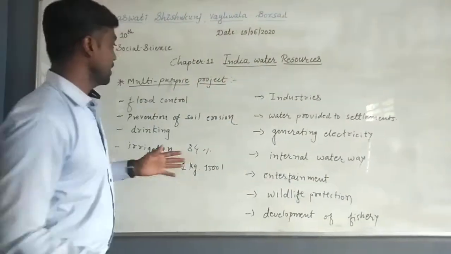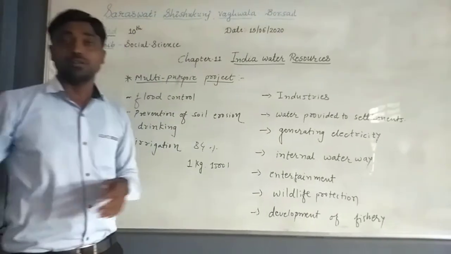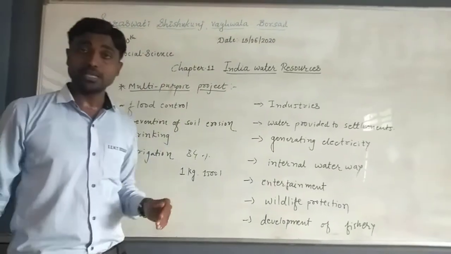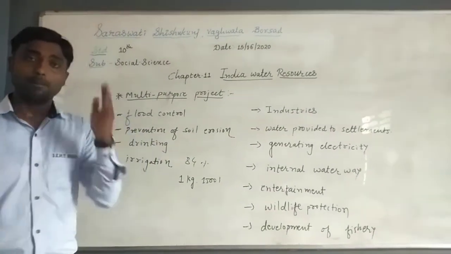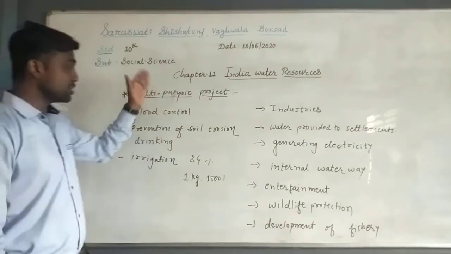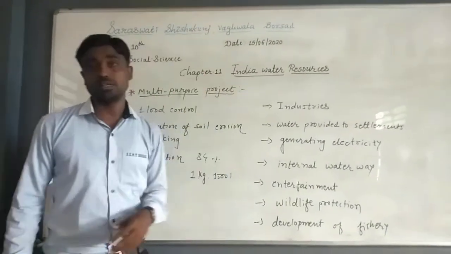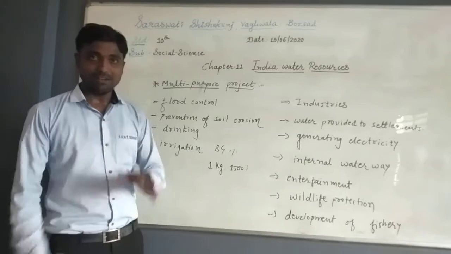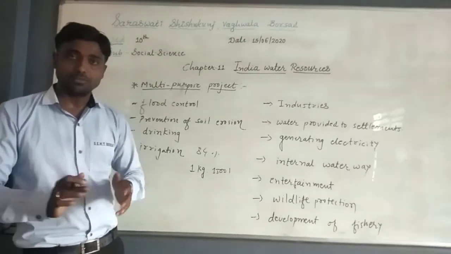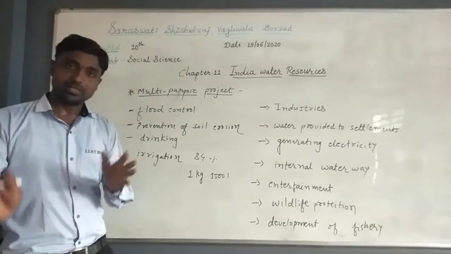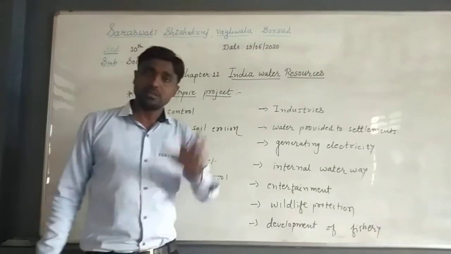So you just see how many uses there are of the stored water of the multi-purpose project. That is why we have given the name multi-purpose project, because it gives multiple facilities to us. So students, I think your doubt is most probably clear, and the definition of multi-purpose project is also clear.